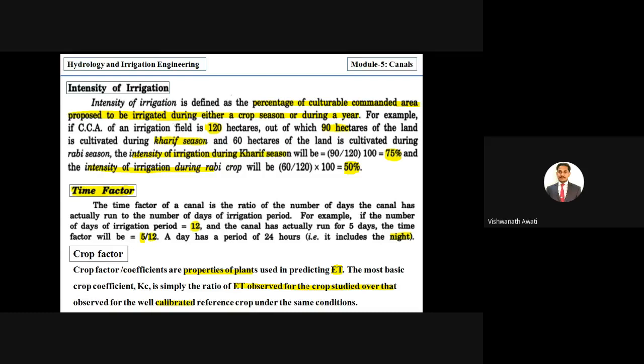Then it is the crop factor coefficient. For example, there will be reference ET values which are studied and calibrated values, and on the ground how much we are getting seasonally. So the seasonal ET we are getting divided by the standard values of ET is called the crop factor.